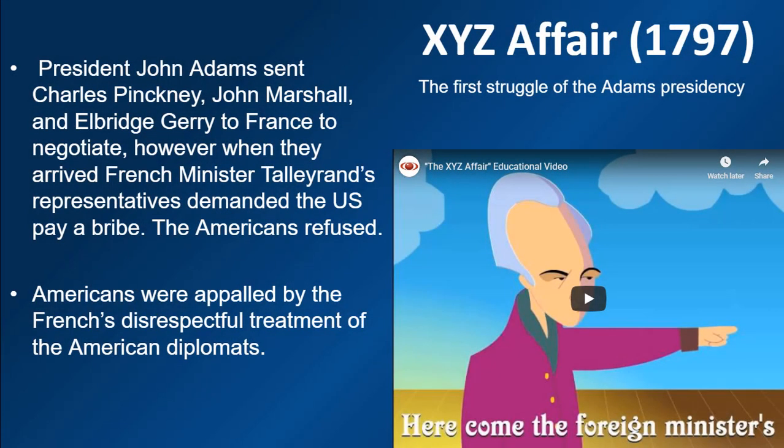One provision of Jay's Treaty severely limited the ability of nations that were hostile to Great Britain, such as France, to trade in U.S. ports. President John Adams sent Charles Pinckney, John Marshall, and Elbridge Gerry to France to negotiate. However, when they arrived, the French minister Talleyrand's representatives demanded that the U.S. pay a bribe. The Americans refused. Americans were appalled by the French's disrespectful treatment of the American diplomats. This was the first struggle of the Adams presidency and helped bring countrywide support to his administration.